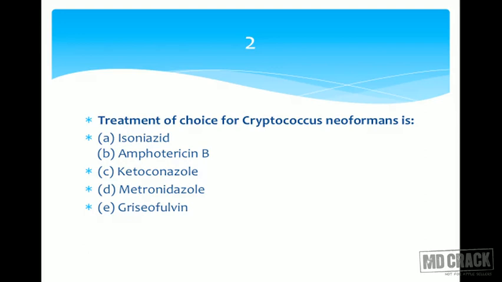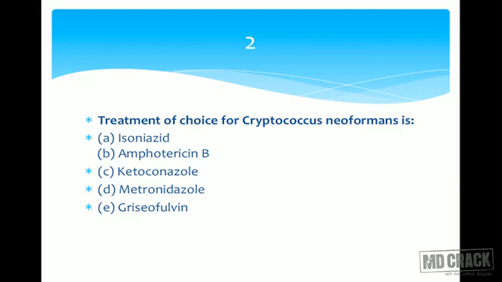Treatment of choice for Cryptococcus neoformans is isoniazid, amphotericin B, ketoconazole, metronidazole and griseofulvin. I hope you know Cryptococcus is a fungus, and cryptococcal meningitis is a severe illness. Cryptococcal meningitis is many times associated with immunodeficient patients, especially patients suffering with HIV/AIDS. So we need to choose an antifungal agent for this. The choices are isoniazid, amphotericin B, ketoconazole, metronidazole and griseofulvin.